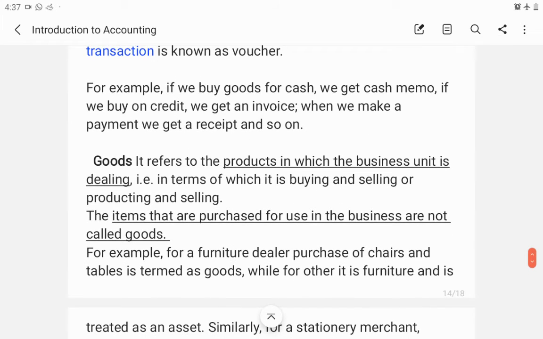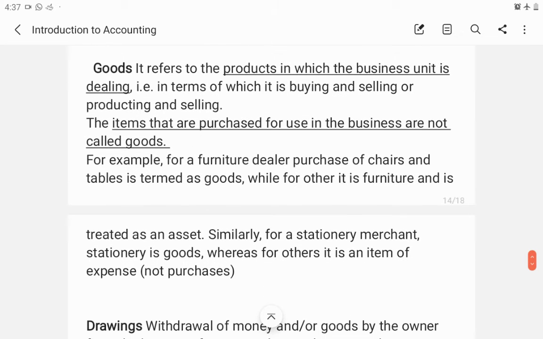Next is goods. Goods refers to products in which the business unit is dealing. Items that are purchased for use in business are called the goods. So goods are something the business buys either to sell or to process into a new product and then make the sale.